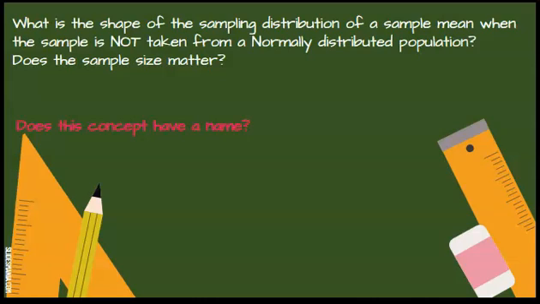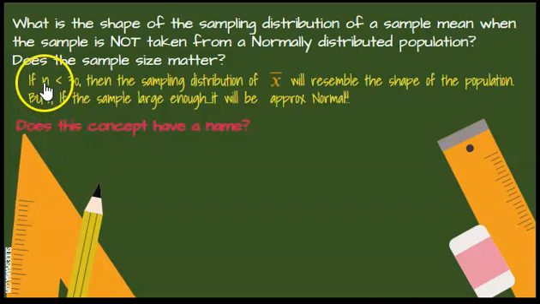But what is the shape of the sampling distribution of a sample mean if the sample is not taken from a normally distributed population? And does the sample size matter in this situation? Well, if the sample size is less than 30, then the sampling distribution of X bar will resemble the shape of the population. Like if the population is right skewed and I have a sample of size 10, then that sampling distribution will be right skewed also. But if the sample is large enough, it will be approximately normal. And we'll do some simulations in class so you can see how this works.